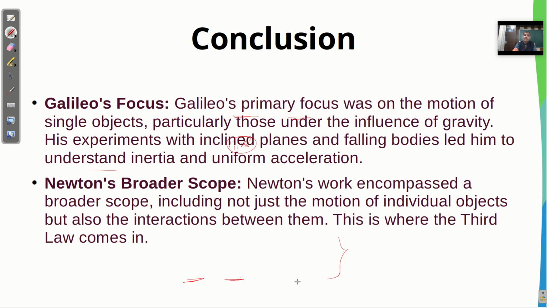So this is it. So in conclusion, what I am trying to say is that Galileo's primary focus was on the motion of a single object, particularly those under the influence of gravity, and his experiments with the inclined planes and the falling bodies led him to understand inertia and uniform acceleration. उसी तरह से न्यूटन has given a broader scope. Newton's work encompassed a broader scope, including not just the motion of individual objects but also the interaction between them, and this is where the third law comes in, right?